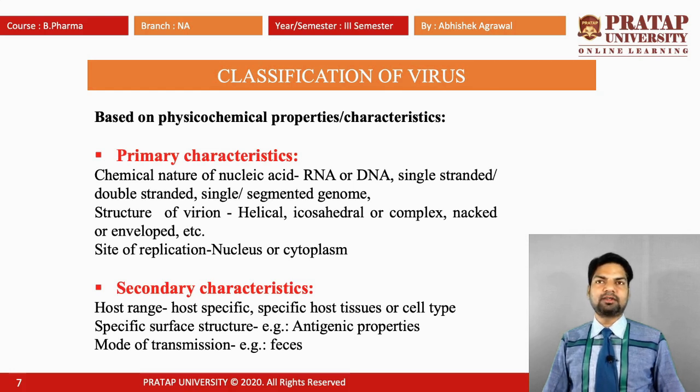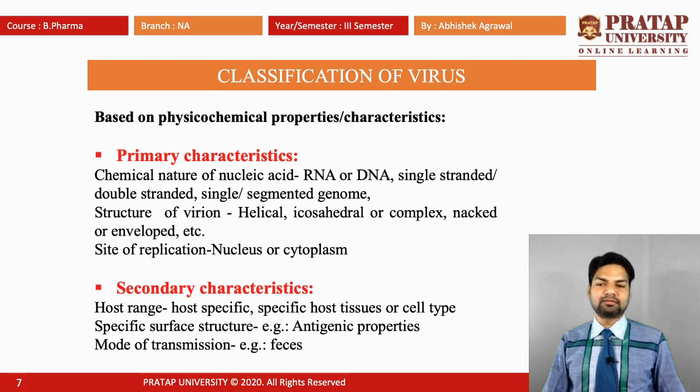Second is the structure of the virion: its shape, helical, icosahedral or complex, naked or enveloped. Third is the site of replication of the virus, the nucleus or the cytoplasm.